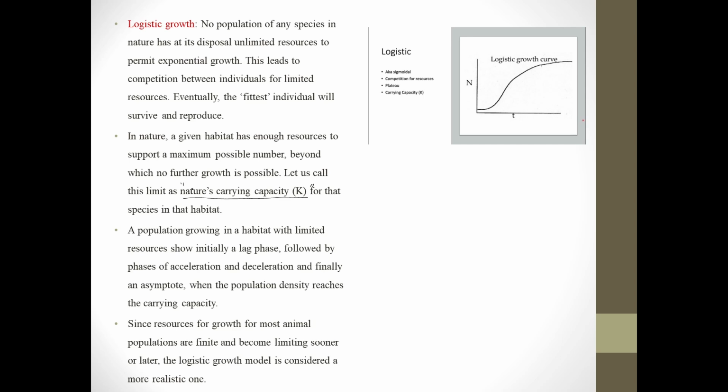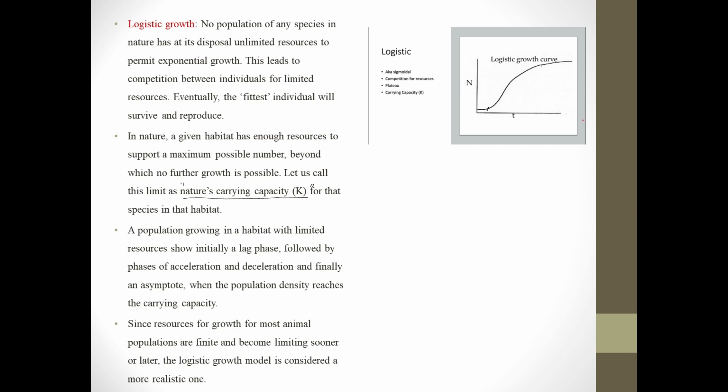A population growing in a habitat with limited resources shows initially a lag phase, followed by a phase of acceleration and deceleration, and finally an asymptote when the population density reaches the carrying capacity. This statement can be clearly understood using this diagram.